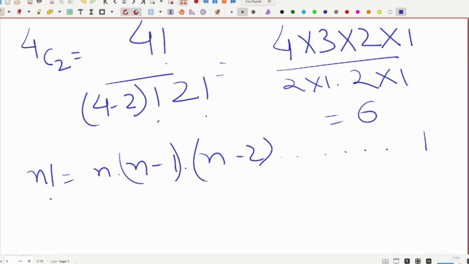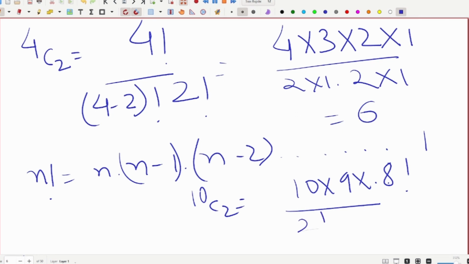Every team has to play every other team. There are multiple ways, but I will just say 10C2, which is 10 into 9 into 8 factorial divided by 2 factorial times 8 factorial, which becomes 45. So we will have 45 matches. This is what a combination is.